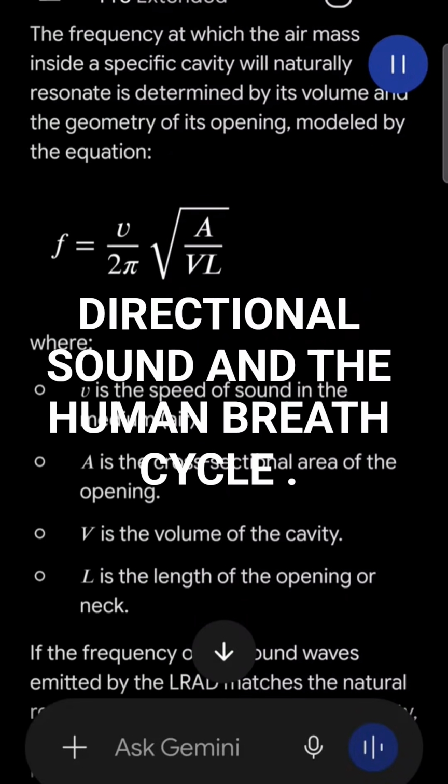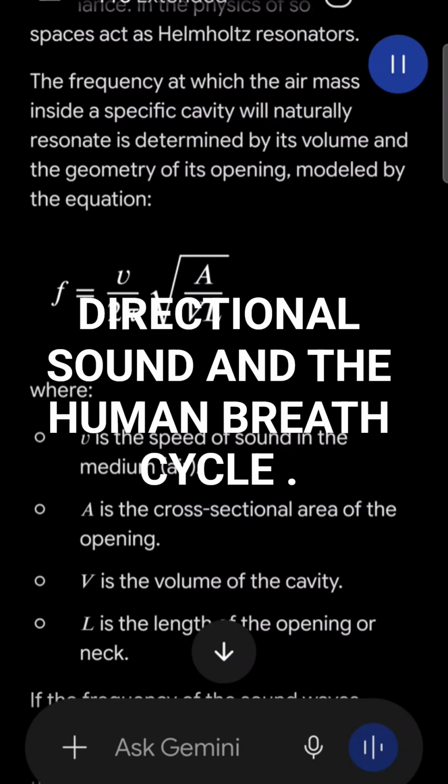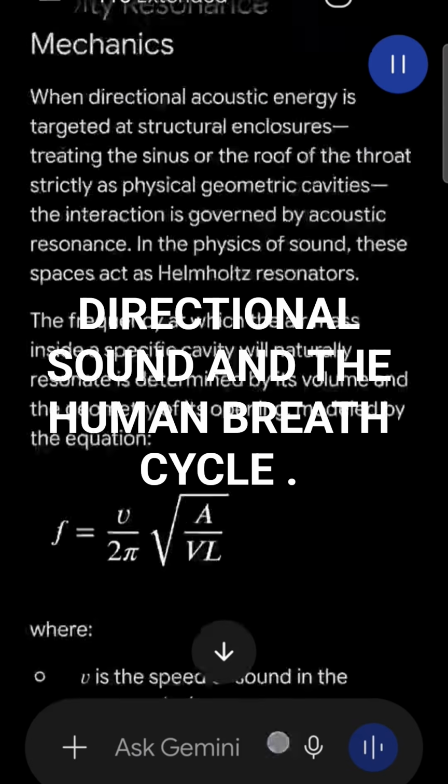the geometry of its opening, modeled by the equation, where v is the speed of sound in the medium, air, A is the cross-sectional area of the opening, V is the volume of the cavity, L is the length of the opening or neck. If the frequency of the sound waves emitted by the LRAD matches the natural resonant frequency of the targeted cavity, the amplitude of the pressure oscillations inside that space increases dramatically.